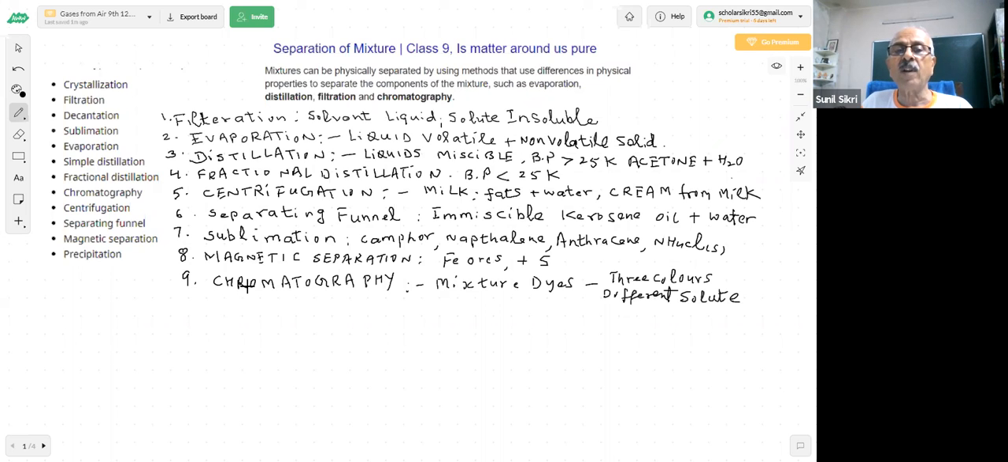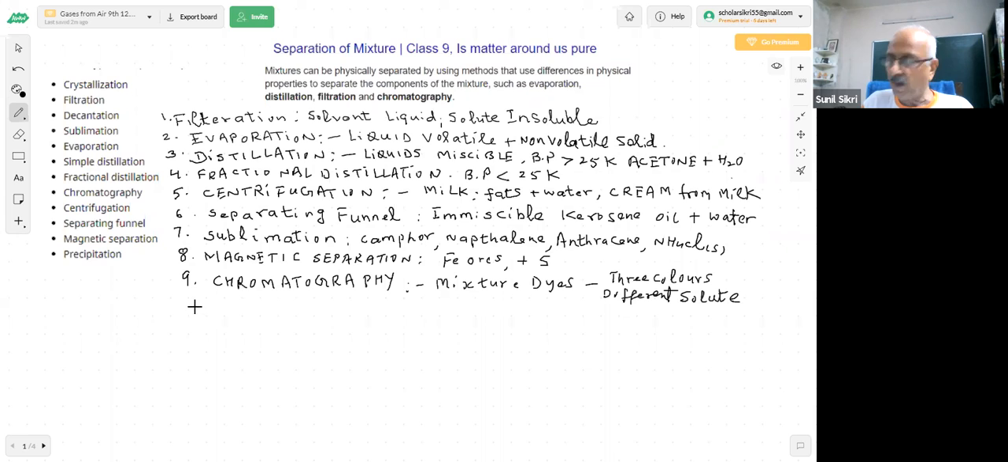Nowadays, there are more types of chromatography, liquid, gas, etc. But in our course, we are only talking of the separation of black ink, blue ink, and we found that in black ink there is more than one dye present. Okay, this we can do.